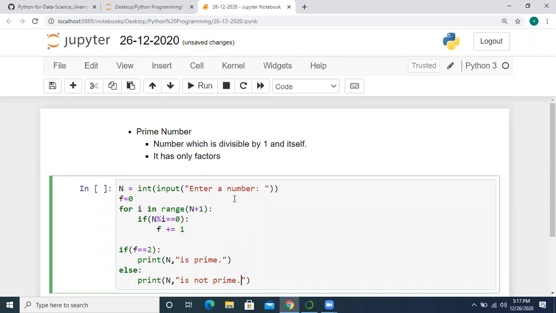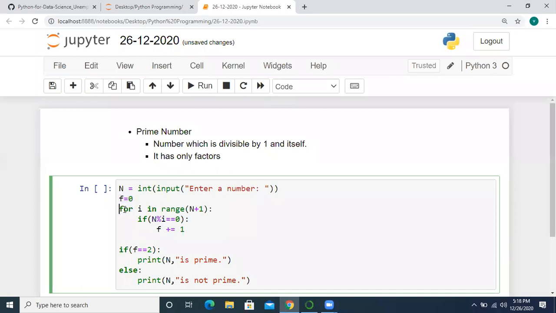No. Okay. So initially I have taken the n variable from the user, for reading input from the user, to check whether the given number is prime or not. So whatever number we give, the program checks whether it is prime or not. After that I have taken f as 0 initially. That means initially I am considering the factors as 0, because I have not yet checked the factors for that particular number.